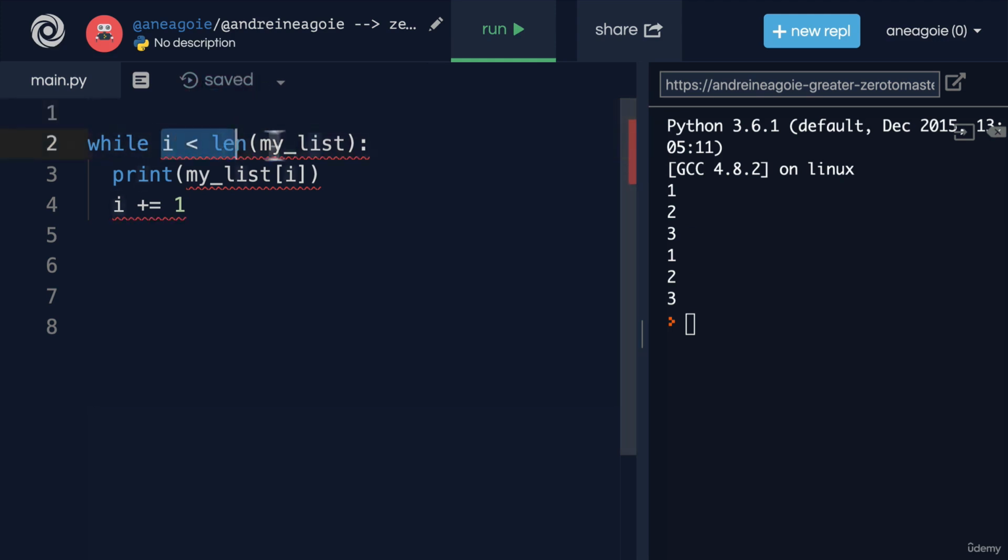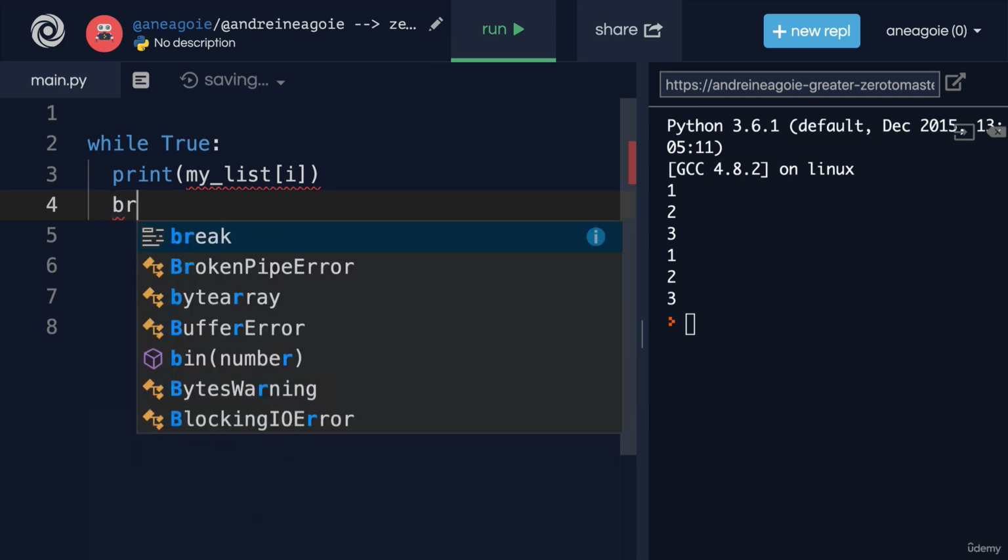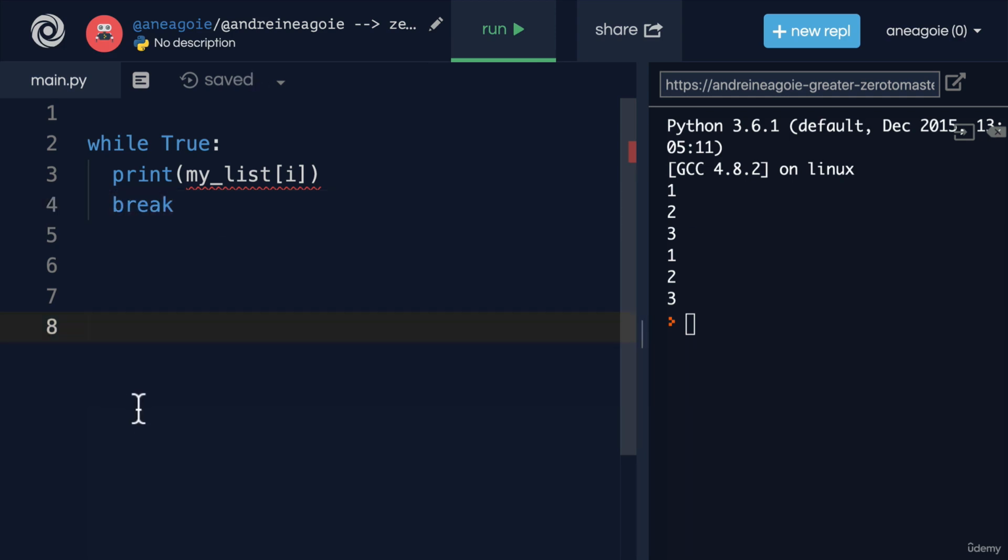Say, while True, do something. And make sure that at the end, we break. Hold on, what's happening here? I'm saying while True, wouldn't that create an infinite loop? I mean, True is always going to be true. And you'd be right if you noticed that. But again, we have a break statement here. So at the end, after we run line 3, it's going to break.